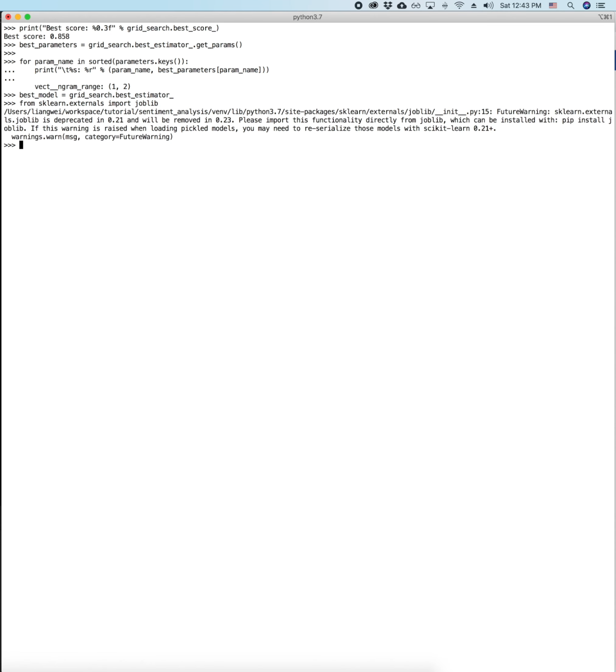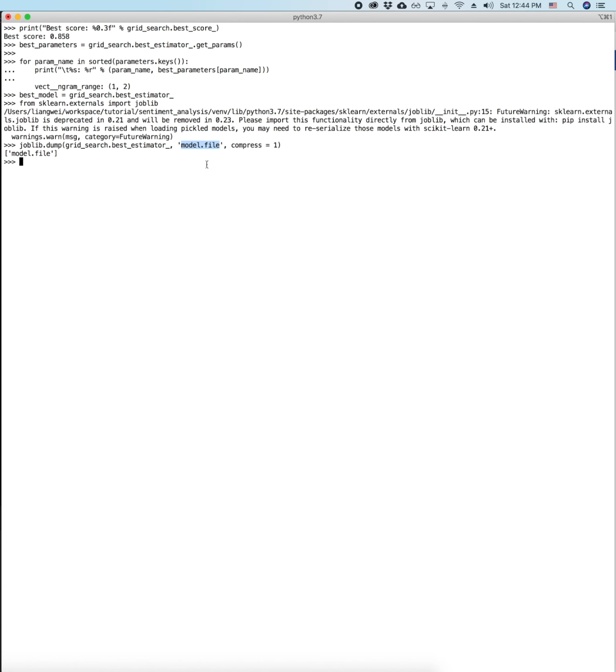Here, I want to save this model and its parameters into a binary file on my local computer, and I want to call it model.file. After this, I'm calling this binary file model.file so that in the future I can load this binary file into memory and keep using this model. So I no longer have to retrain the model. I just want to use this best model to serve any future incoming samples and make predictions. So that's what this does.